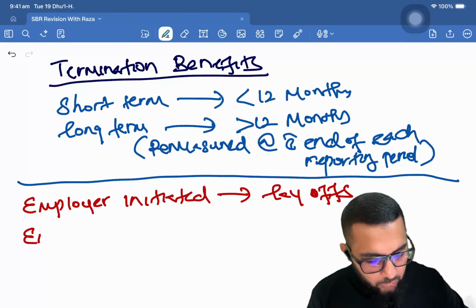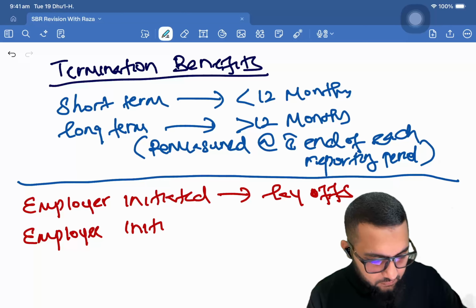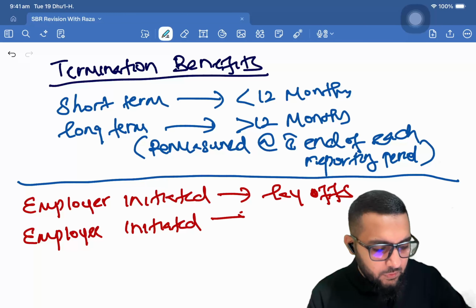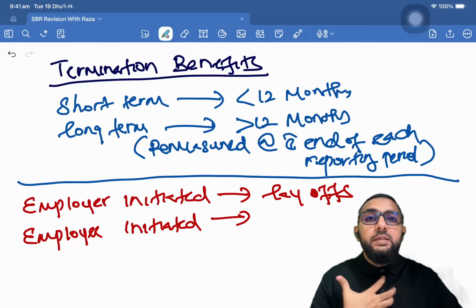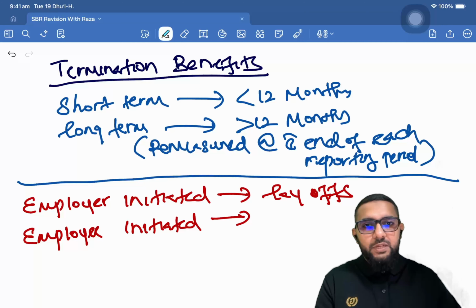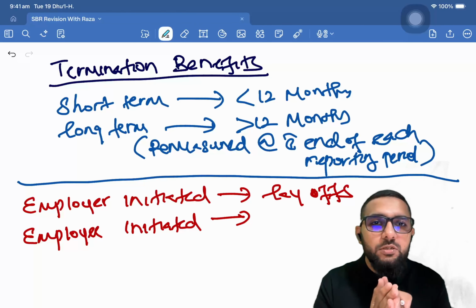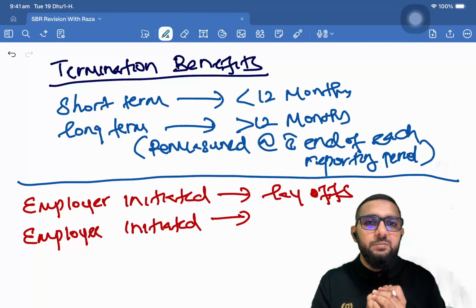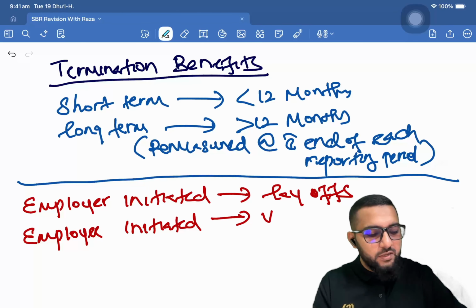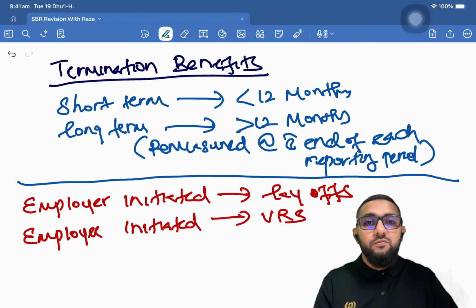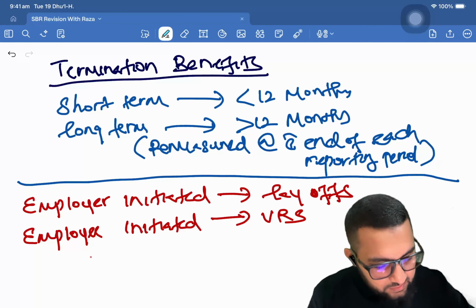And then employee initiated, meaning voluntarily accepting the termination. Now, let's say the organization has put out an option of voluntarily accepting termination, right? This is called VRS, right? Voluntary acceptance of termination.